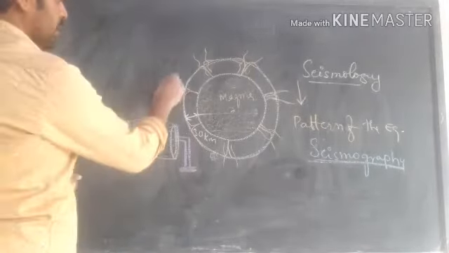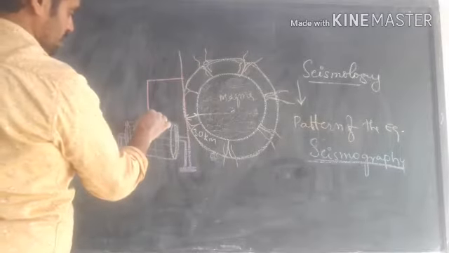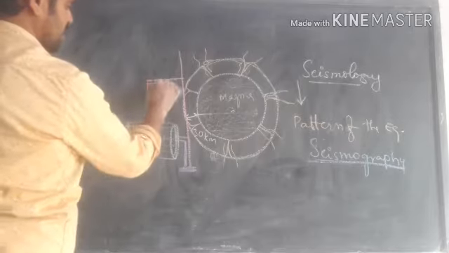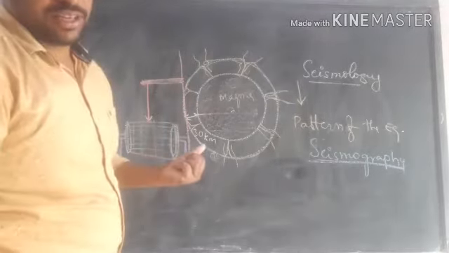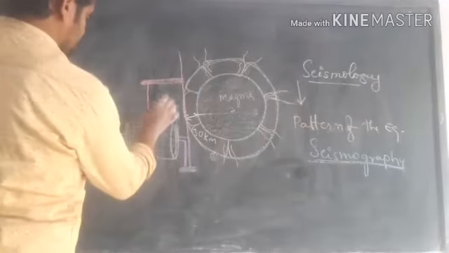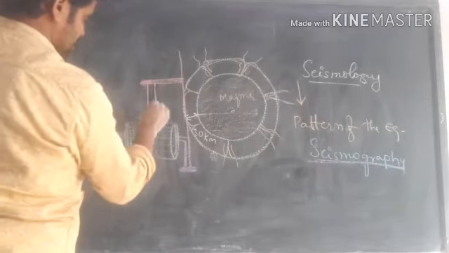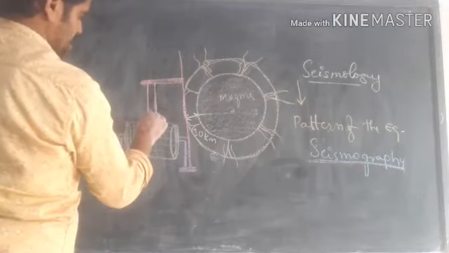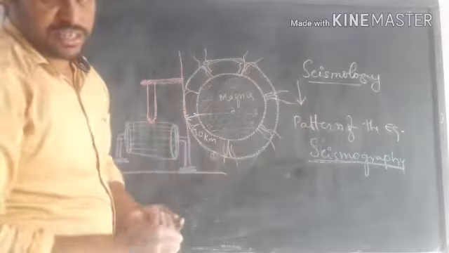Now at the wall they arrange a needle-like structure, for example a pencil, which can draw the pattern of the earthquake. So whenever the earthquake occurs, what happens?